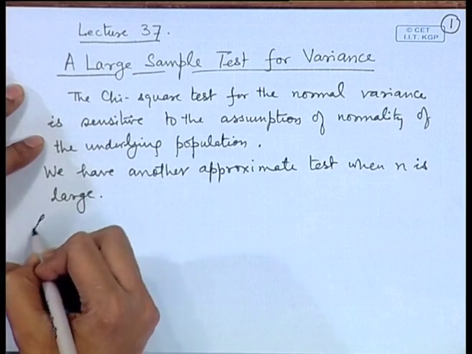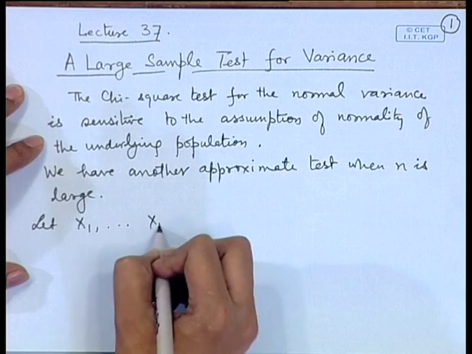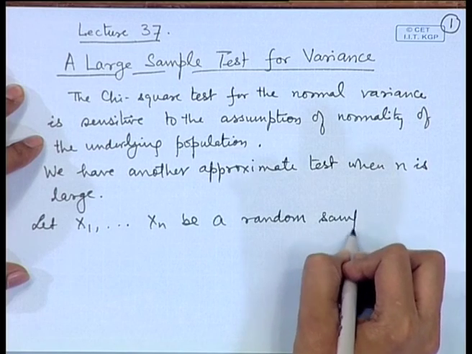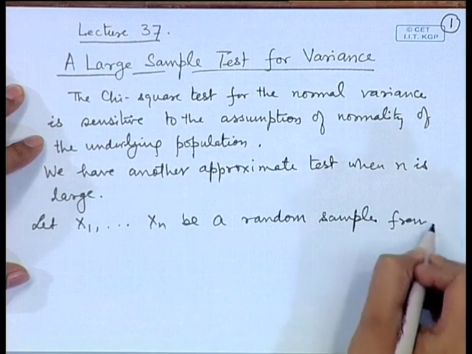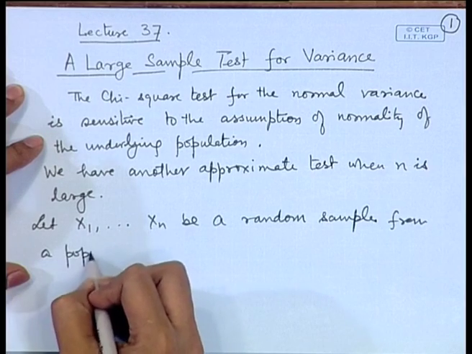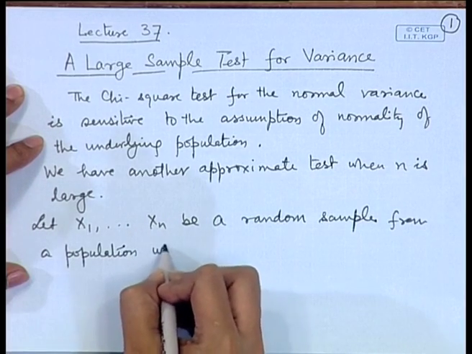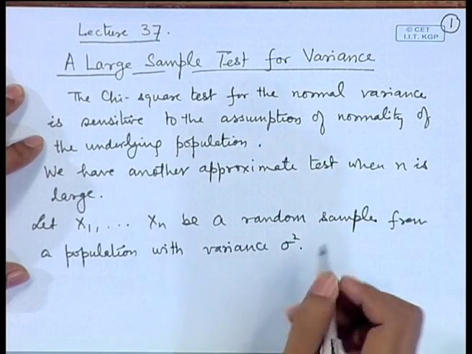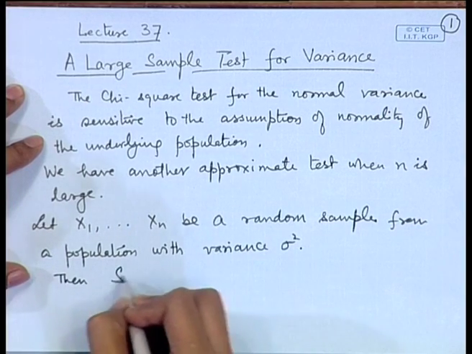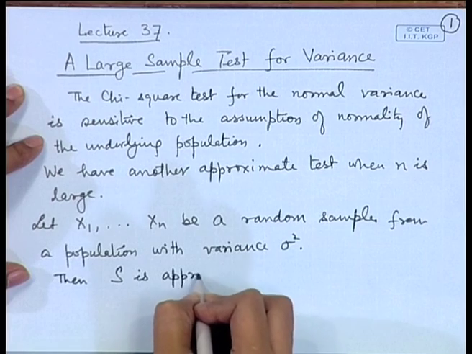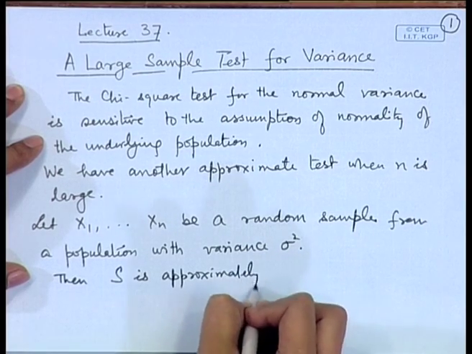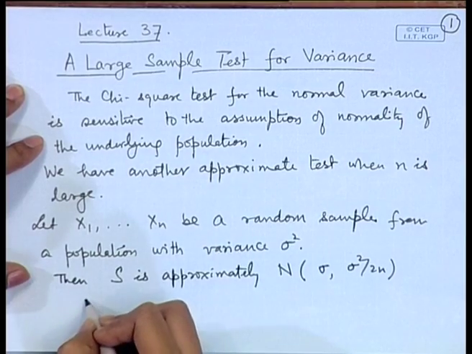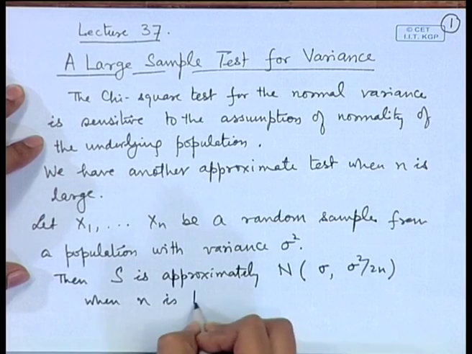So, let x1, x2, ..., xn be a random sample from a population with variance sigma square, then S is approximately normal with mean sigma and variance sigma square by 2n when n is large.